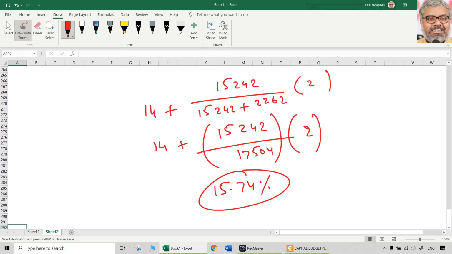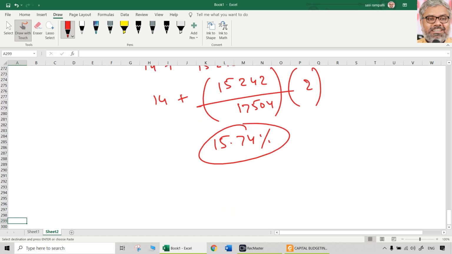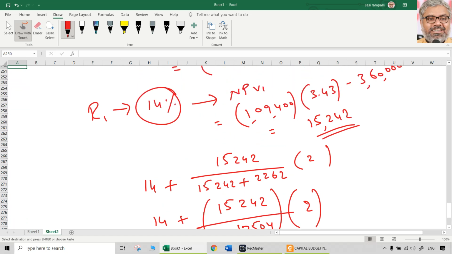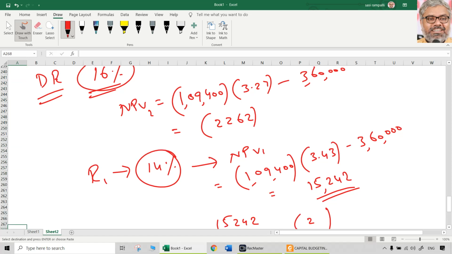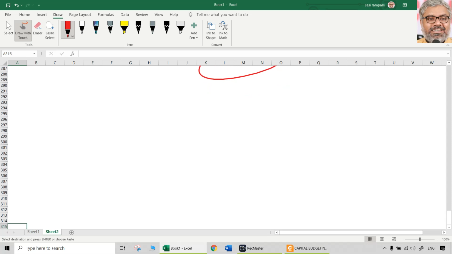15.74 is the IRR. And by the way, when one NPV is negative and one is positive, IRR will be more accurate. That is one more point to be noted. But is there any compulsion that one of them has to be negative and another one positive? There is no compulsion like that.